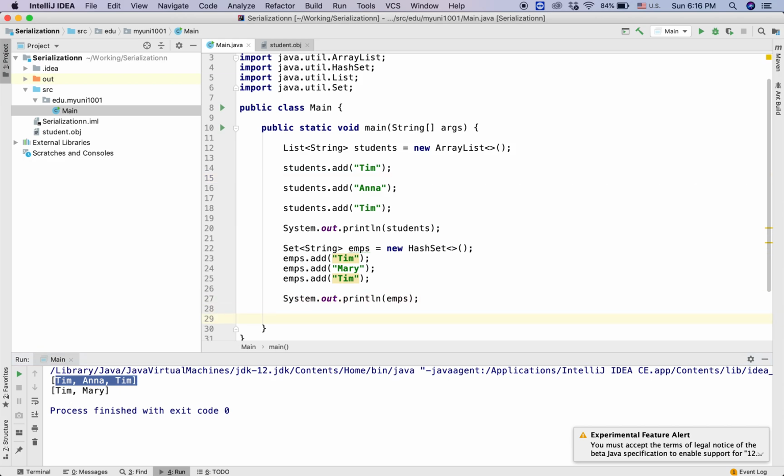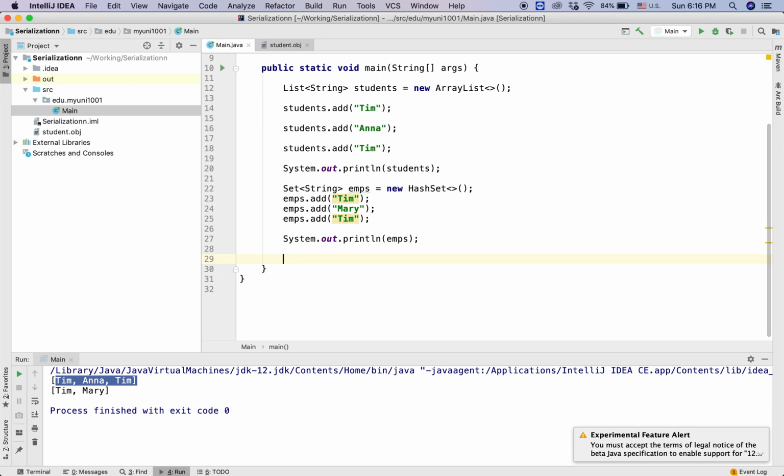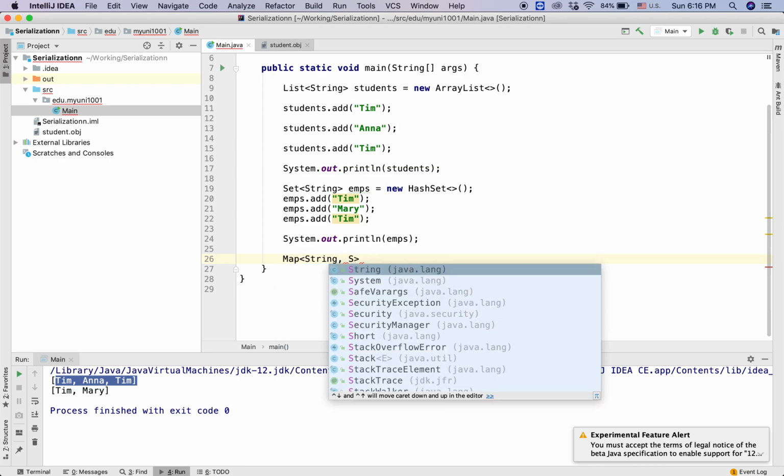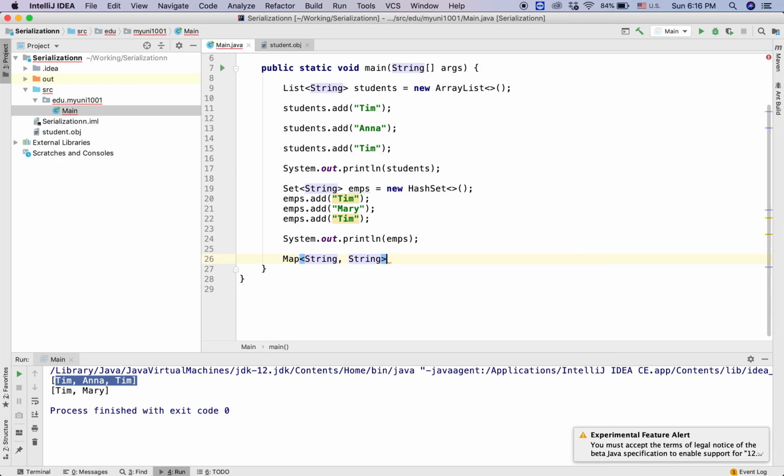Now we move to the other type of collections called map. So map is not actually a collection in the Java collection framework, but because it can store a list of values, we can call it kind of a collection. So in order to use map, we will declare a map with 2 values. Let's say string and let's say string again.